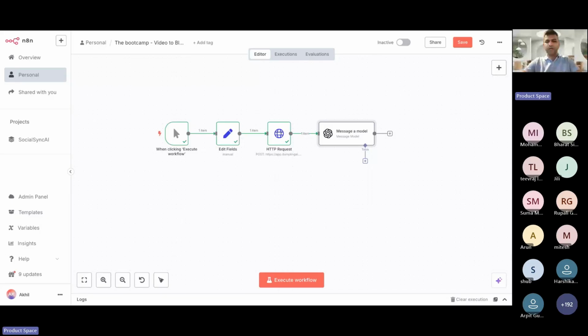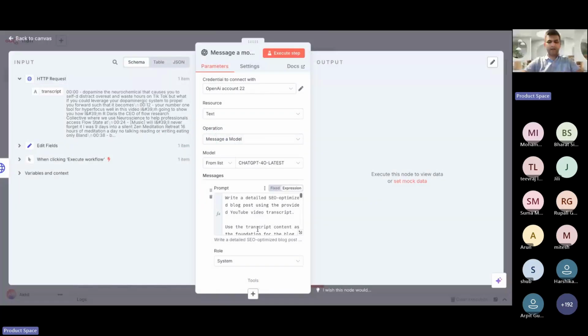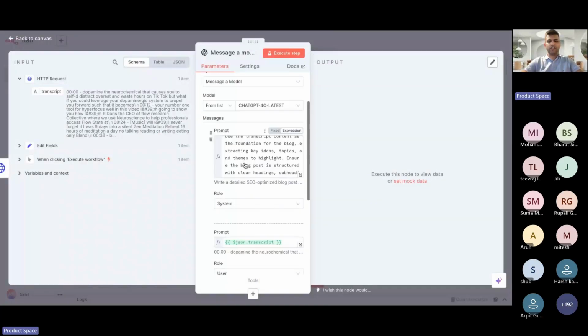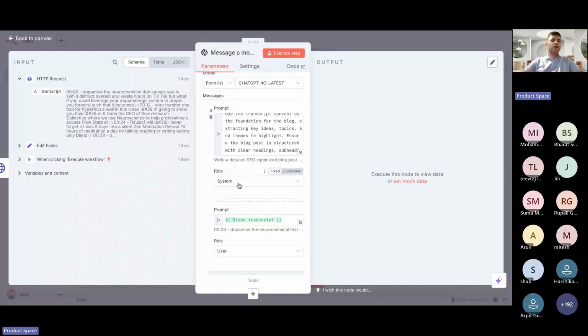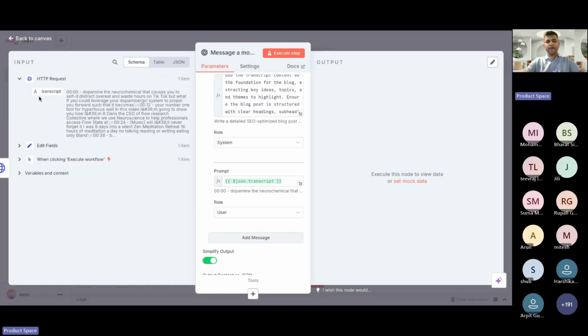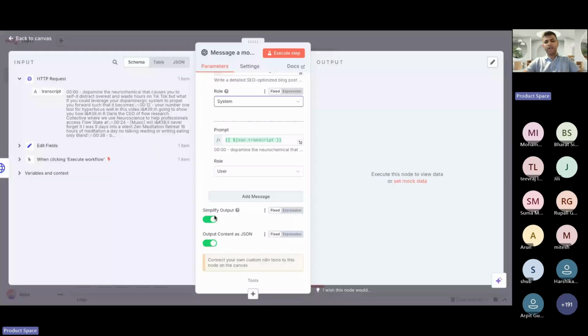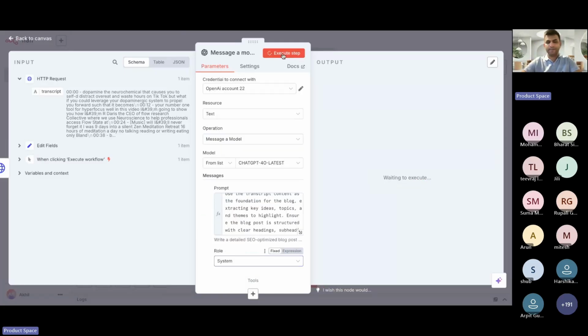You can select any model that you're comfortable with, because here we are not going into LLM evaluations and all. Just keep in mind this first prompt has to be the system prompt, wherein you define the role of the agent, and your user messages have to be in the user prompt. These drop downs would help you select this. You can toggle on simplify output and give output content as JSON. We need JSON because we need key value pairs, as some of these pairs would be used in different ecosystems. Now, once I have this, I'll quickly click on execute step.